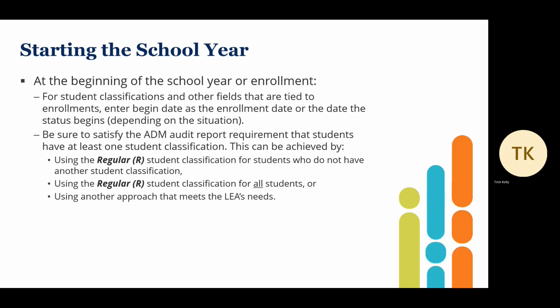Starting the school year. At the beginning of the school year or enrollment, for student classifications and other fields that are tied to enrollment, enter begin date as the enrollment date or the date the status begins. Be sure to satisfy the ADM audit report requirement that students have at least one student classification. This can be achieved in several ways. For example, you may use the regular R student classification for students who do not have another student classification. Alternatively, you may use the regular R student classification for all students, or you may use another approach that meets your needs.